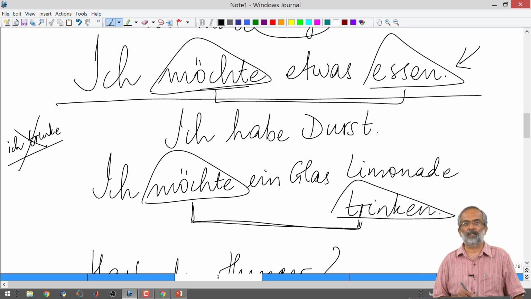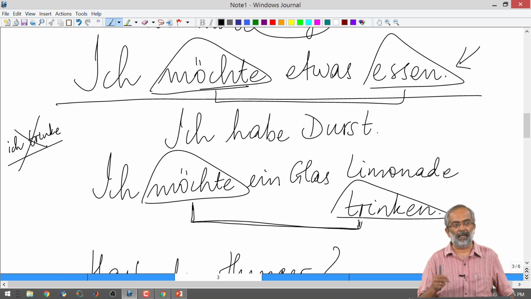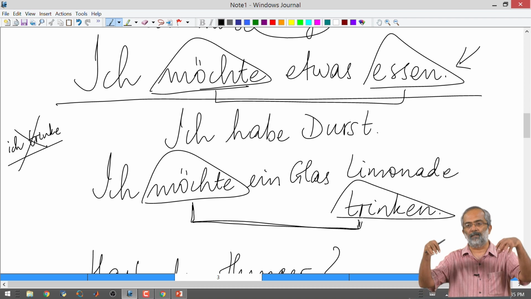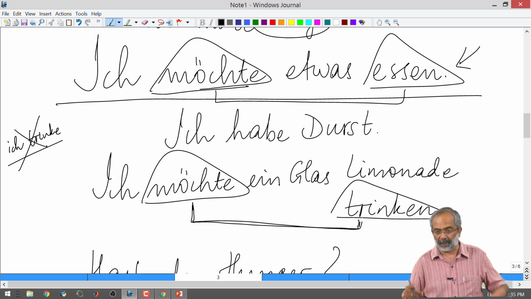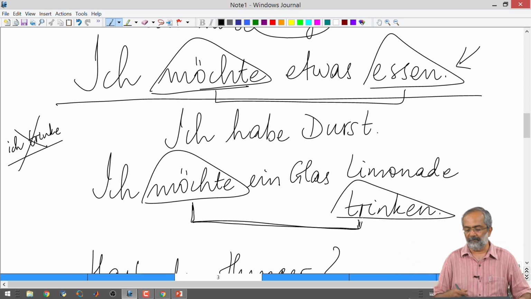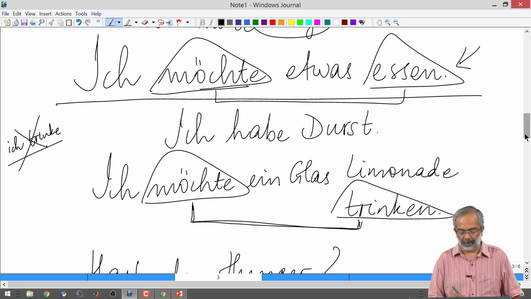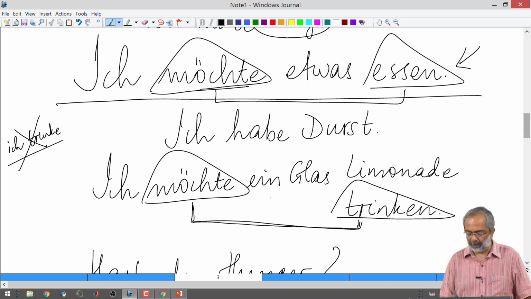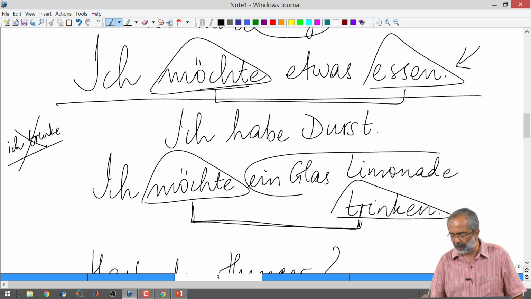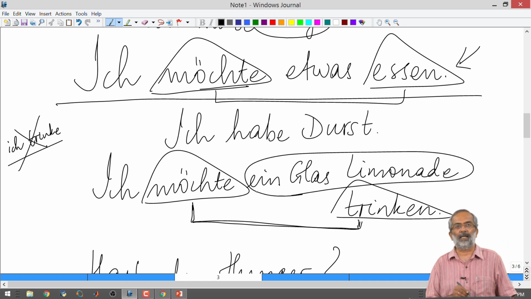Okay, the two verbs have to be in their place, and that will form the sentence bracket or the sentence skeleton, and around that we can weave the sentence in a couple of different ways. For example, in this sentence itself, I can begin the sentence with ein Glas Limonade, and I can say ein Glas Limonade möchte ich trinken.